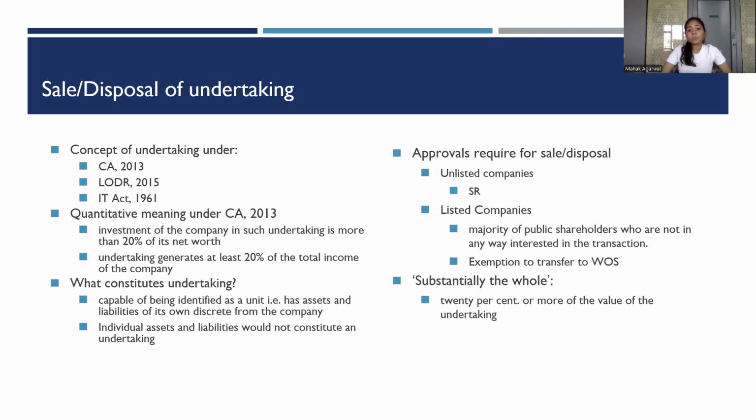So, say for instance, the company has several investments which constitute an undertaking, and the company decides to sell some investments, the value of which amounts to 20% or more of the value of the entire undertaking. In that case, that would also require the approval of the shareholders by way of a special resolution. So that was about sale or disposal of undertaking.